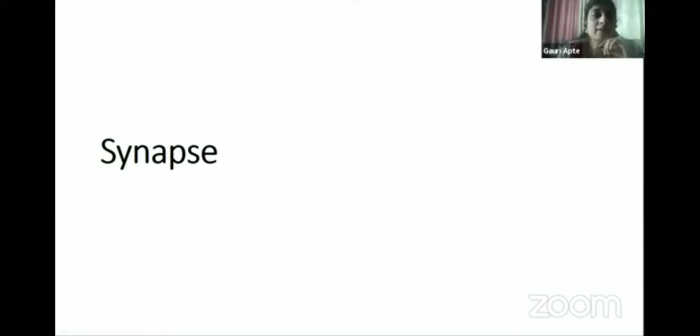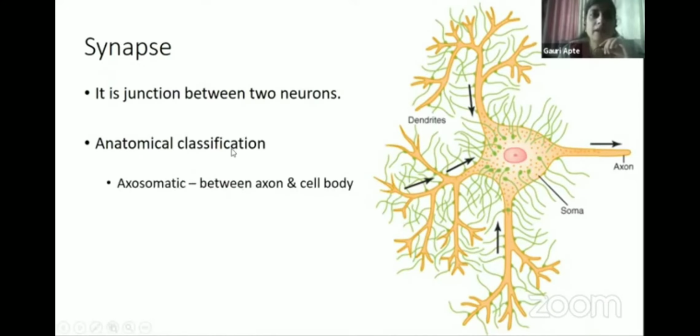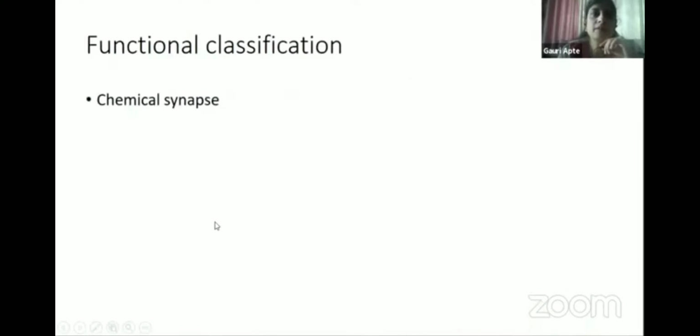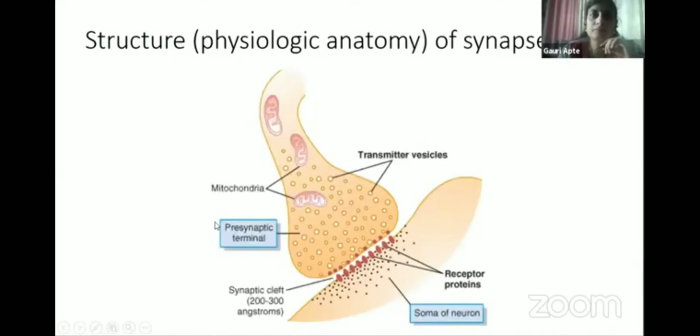Synapse can be asked as a short note, where you should know the classification of the synapse: anatomical classification, then functional classification, chemical synapse and electrical synapse. This is the structure of the synapse, similar to that of the neuromuscular junction, a neuron ending here and the next neuron here, and this is showing many neurotransmitter vesicles, mitochondria, and this is the synaptic cleft, the space between the two neurons, and these are the receptors for the neurotransmitter that is released here.